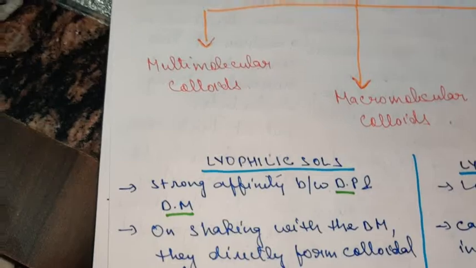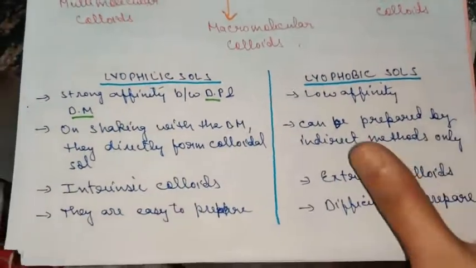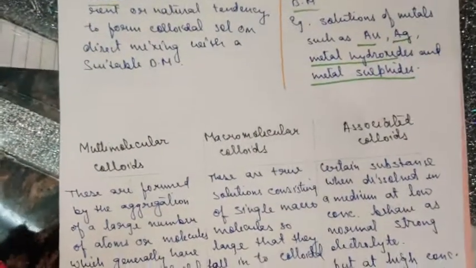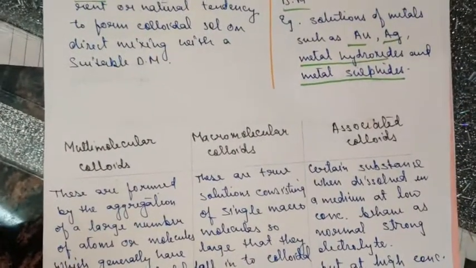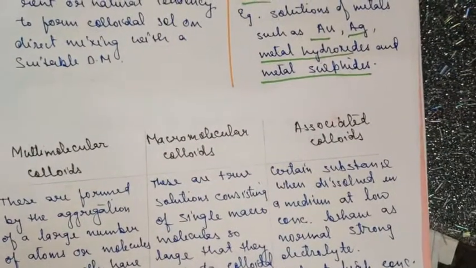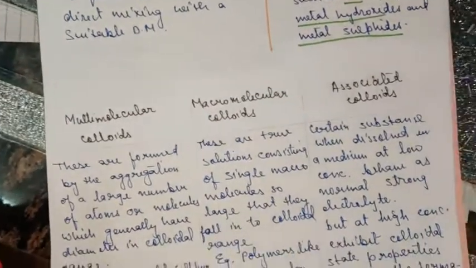So, I discussed with you the first category, that is the lyophilic and the lyophobic sols, the difference between the two. And now in today's session I'll be taking up another category of classification, that is multimolecular colloids, macromolecular colloids and associated colloids. So children, first category, that is multimolecular colloids.